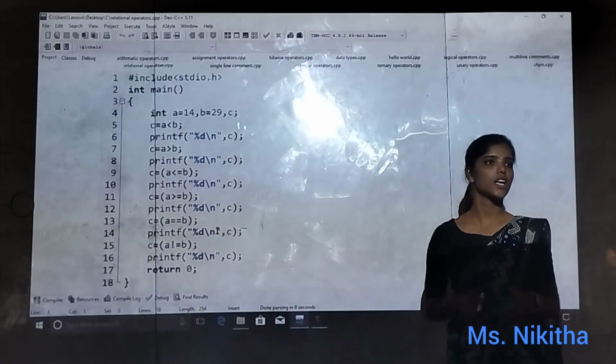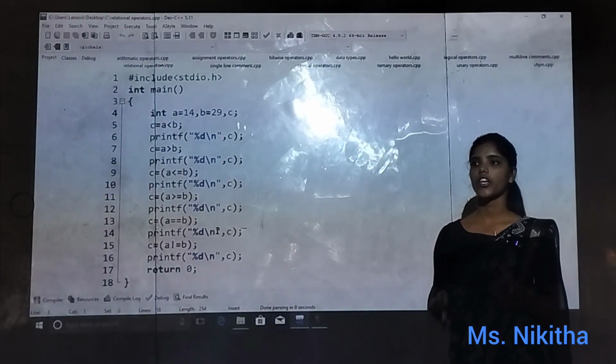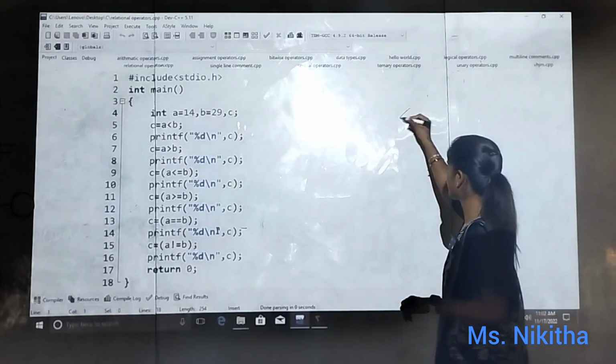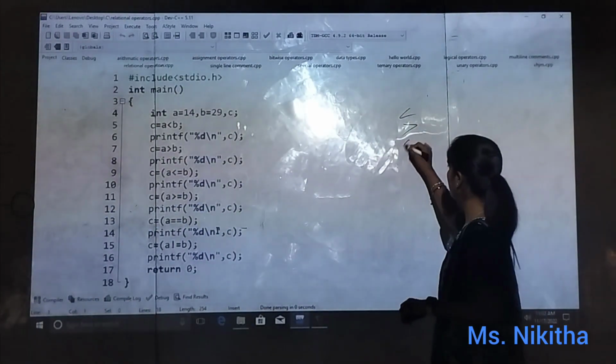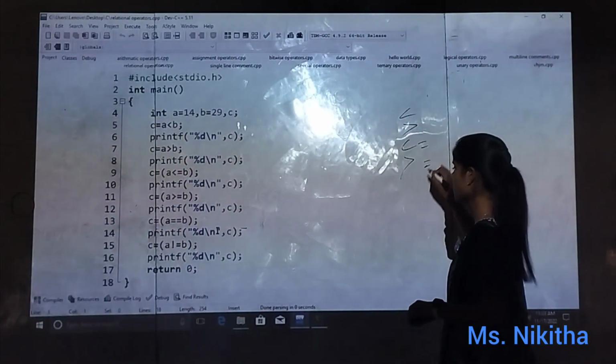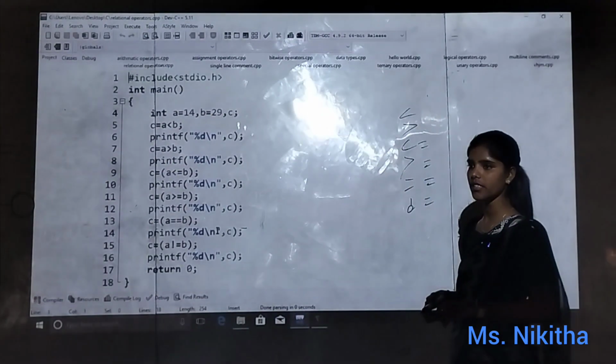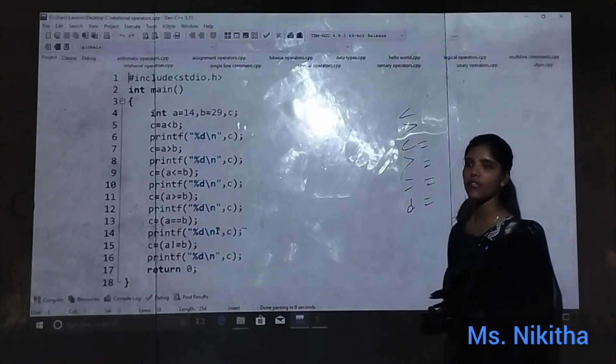So now, relational operators. So what are relational operators? They tell the relation between two values. They are less than, greater than, less than or equals to, greater than or equals to, and not equals to. Am I right? So both sides will have values.